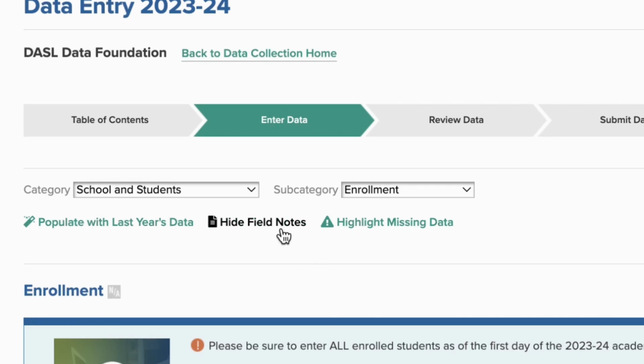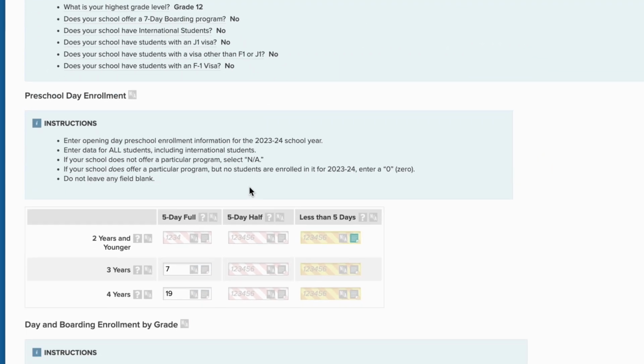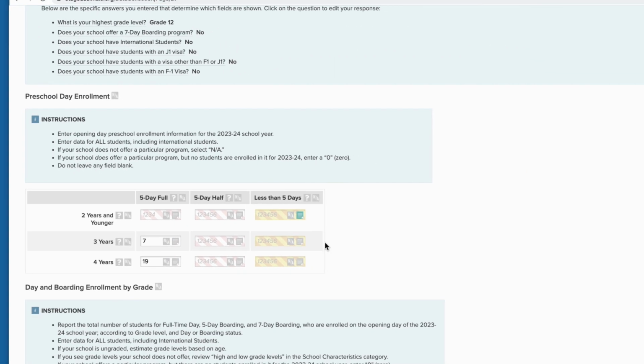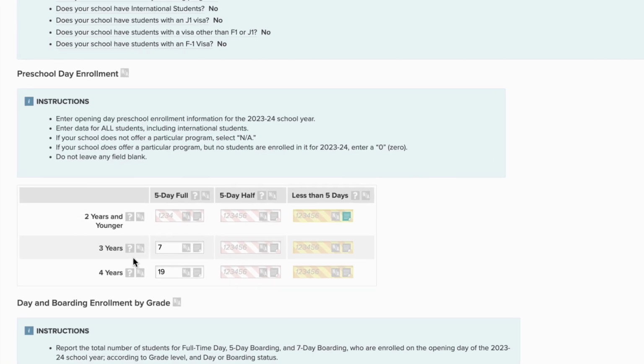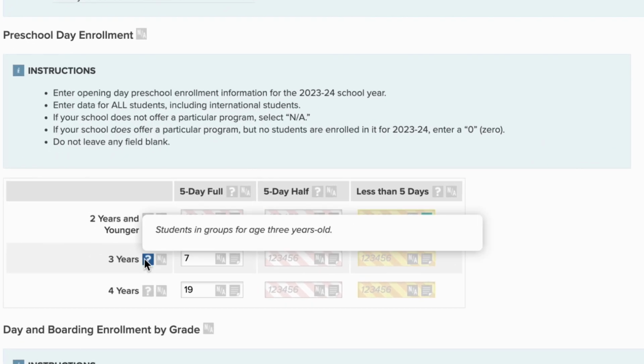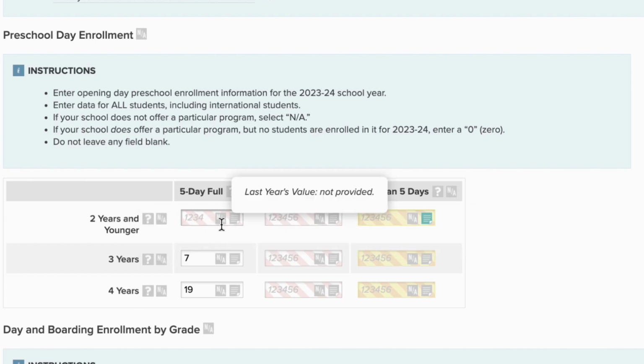As you enter more data, it can become difficult to find fields that need to be filled in. Click Highlight Missing Data at the top of the page to find those fields. The system will highlight with pink stripes any fields on the page that are missing data, making it easy to find them and fill them in. To find definitions relevant to a data point, mouse over the question mark icon for that row, column, and/or section of data. Use the NA button to designate a field or group of fields as not applicable to your school.